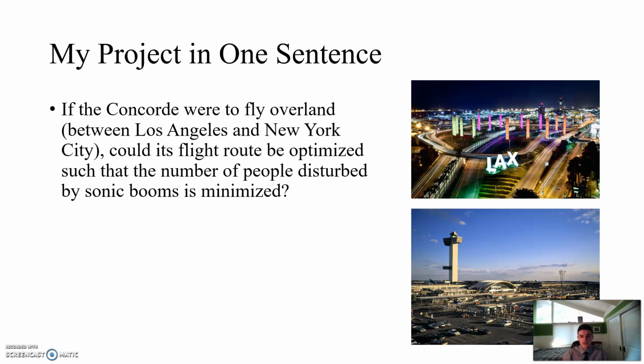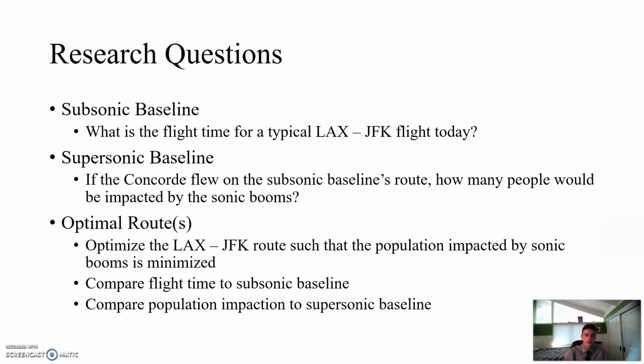So now moving into my project, I basically wanted to answer a hypothetical question. If the Concorde were to fly over land between Los Angeles and New York City, could its flight route be optimized such that the number of people disturbed by sonic booms is minimized? Now, with any optimization problem, you have to start by defining some baseline metrics, otherwise you don't have anything to compare your optimal results against.